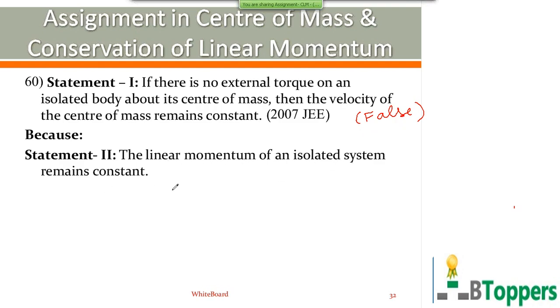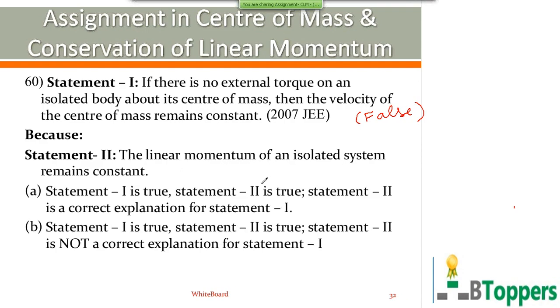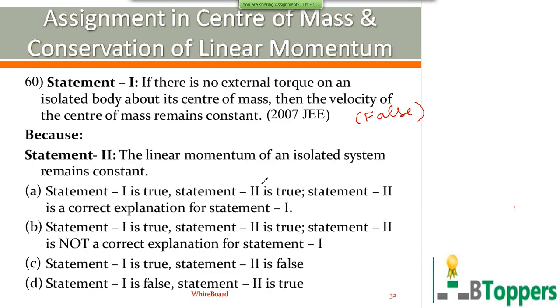The linear momentum of an isolated system remains constant. That is true. Isolated system is when the external force on the system is 0. Total linear momentum of the system remains constant. Therefore, statement 1 is false and statement 2 is true. So with this, I have completed the discussion of all the 60 questions in the assignment in center of mass and conservation of linear momentum.